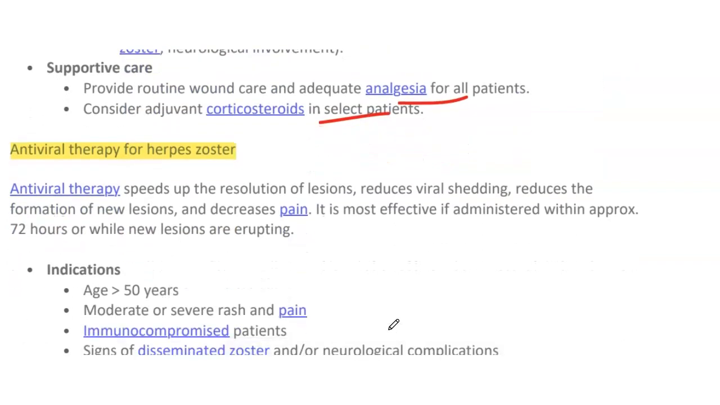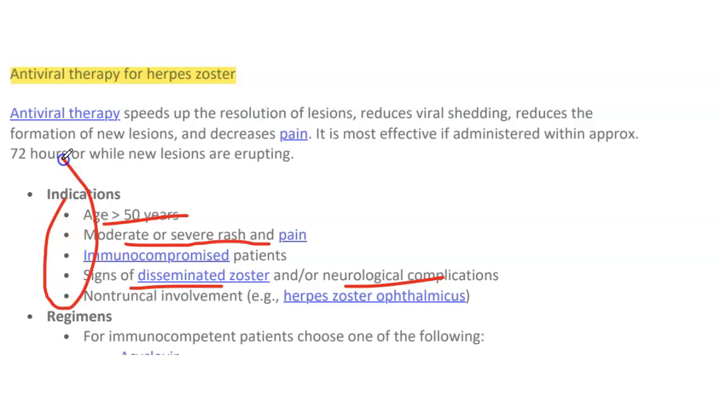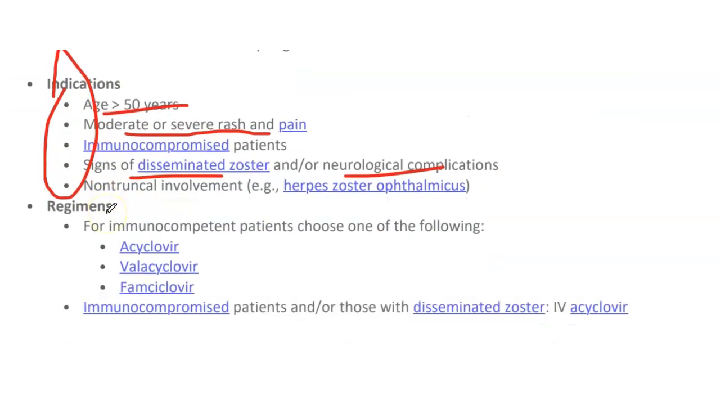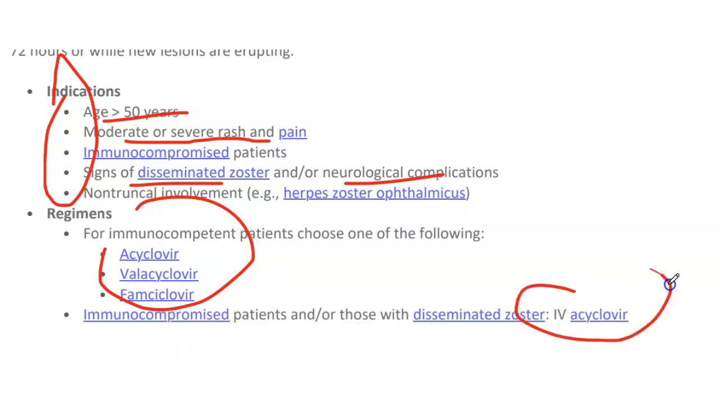Now antiviral therapy for the herpes zoster infection. The antiviral indications are age greater than 50, moderate or severe rash and pain, immunocompromised patient, signs of disseminated zoster and/or neurologic complications, and non-truncal involvement like herpes zoster ophthalmicus. So these are the indications for the antiviral as we discussed above. Regimen: for immunocompetent patients, choose any of these: acyclovir, valacyclovir, famciclovir. For immunocompromised patients and those with disseminated zoster, give IV acyclovir.